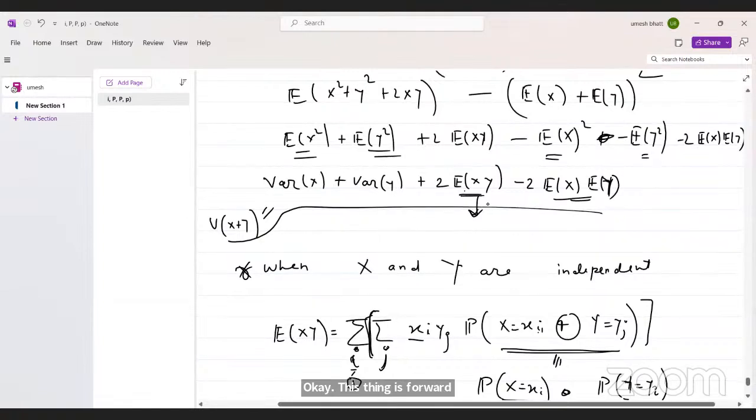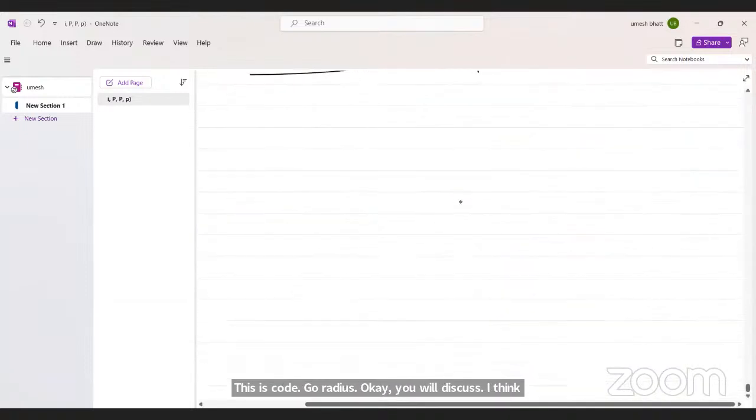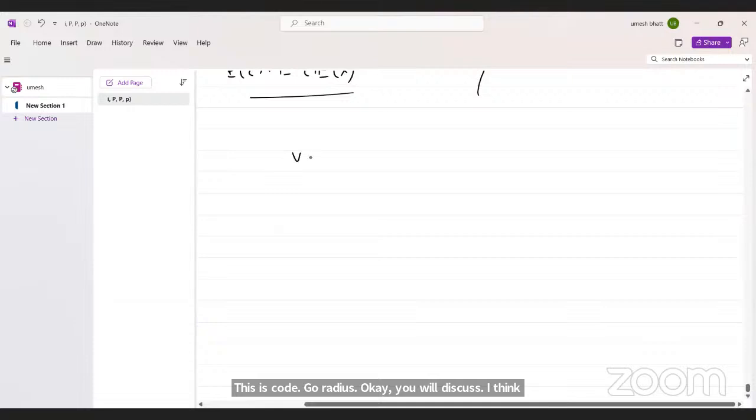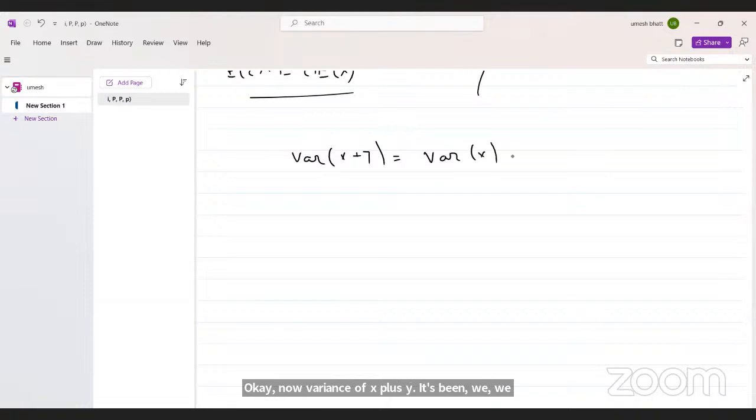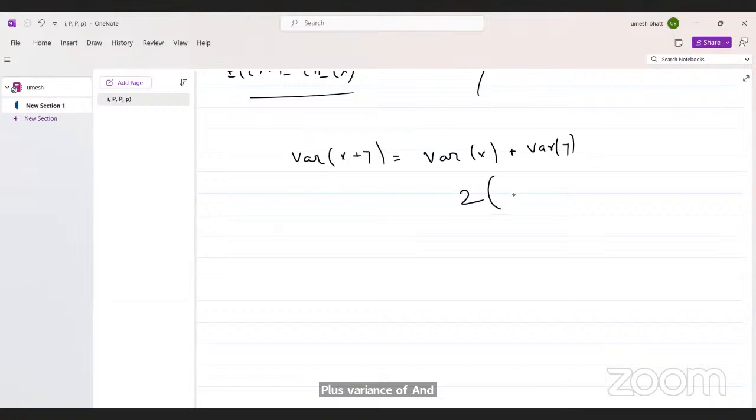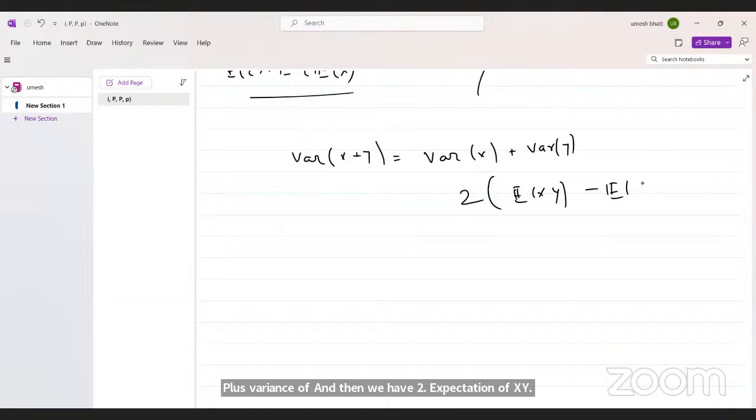This term is called covariance. You will see it in a later chapter. Now, variance of x plus y, we derived that formula. What is the formula? Variance of x plus variance of y, and then we have 2 times expectation of xy minus expectation of x into expectation of y.